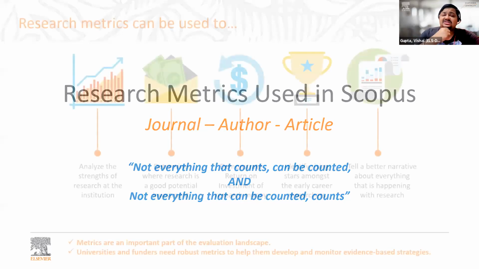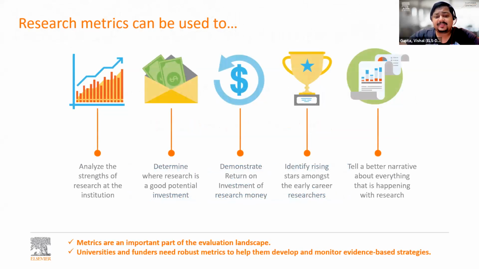So to understand research metrics, why are they so important? Now, metrics are an important part of the overall evaluation landscape, and universities and funders need robust metrics to help them develop and monitor evidence-based strategies.